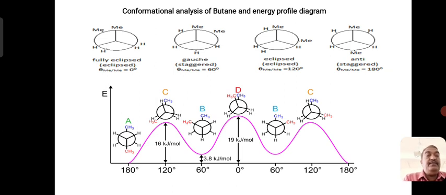So if you see the possible structures when you rotate normal butane, A, B and B show lower energy with stability. C, D and C possess higher energy with instability. So this is the conformation possible for butane and ethane.